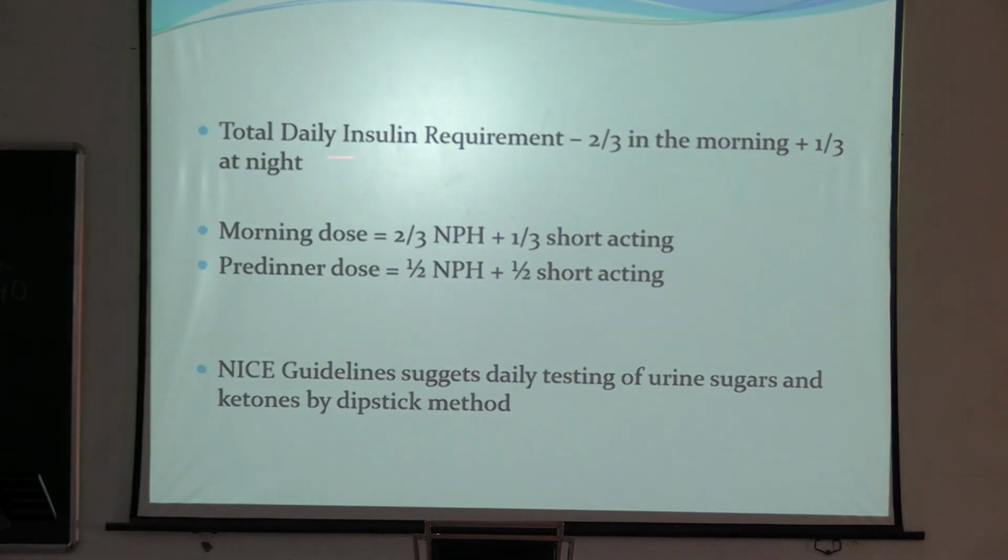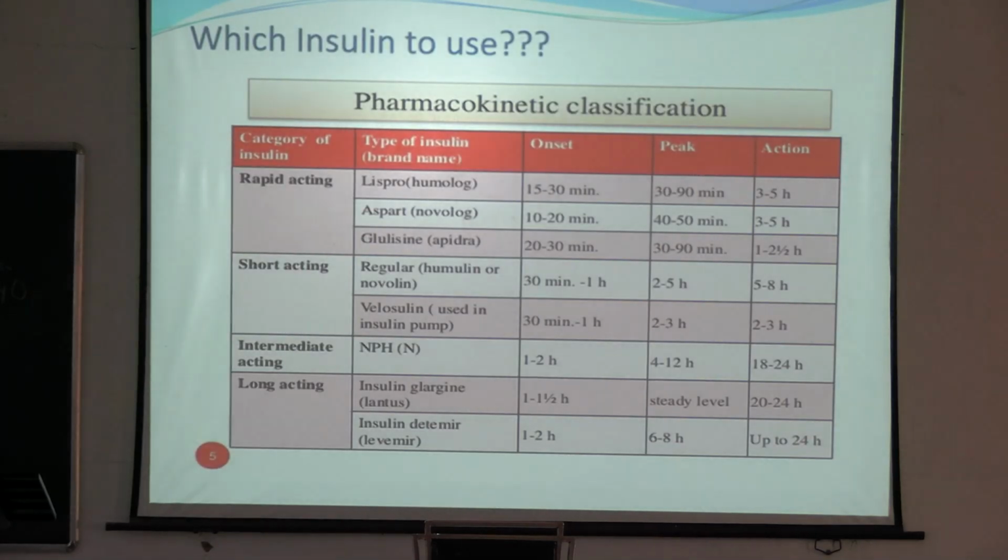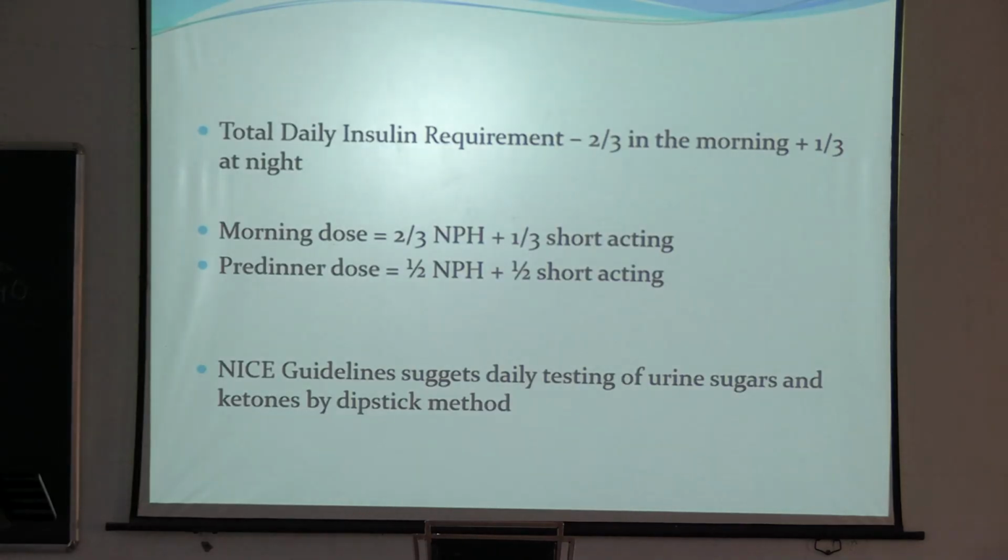So normally total insulin dose is calculated, and 2/3 is given in the morning and 1/3 is given at night. So mainly 70% is NPH and 30% is regular, that is 30-70, and 2/3 of the dose is given in the morning and 1/3 at night. NICE guidelines suggest daily testing of urine sugar and ketone by dipstick method if you are giving insulin.